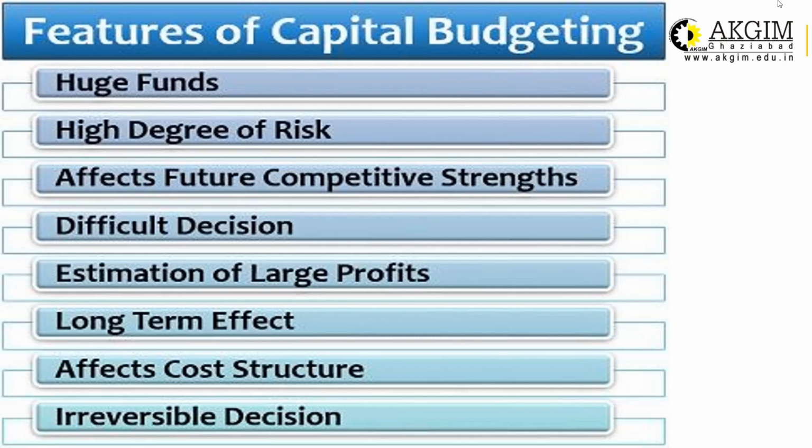So a number of years are involved. When you say long-term decision, obviously the degree of risk will be high, because as the time period involved in the decision increases, the level of uncertainty increases, and so the risk also increases. It also affects future competitive strength. Obviously, yes, if the company has good fixed assets.